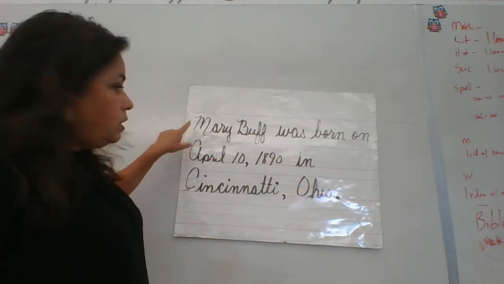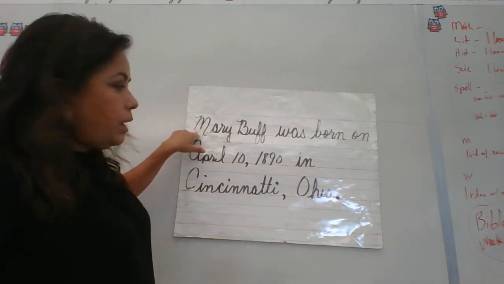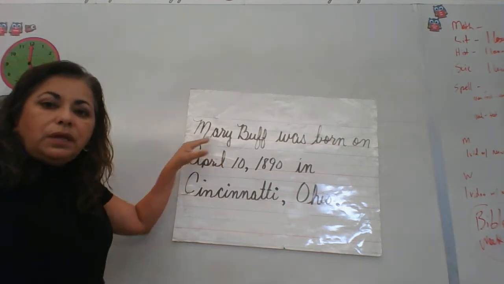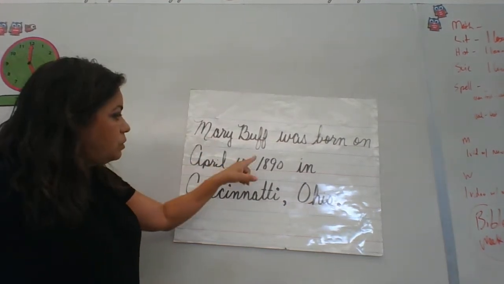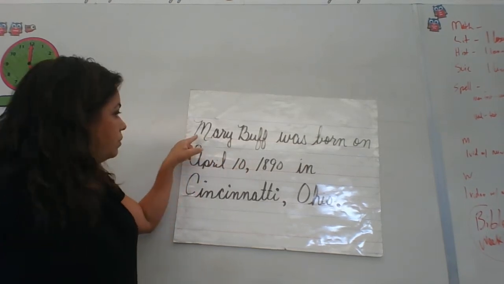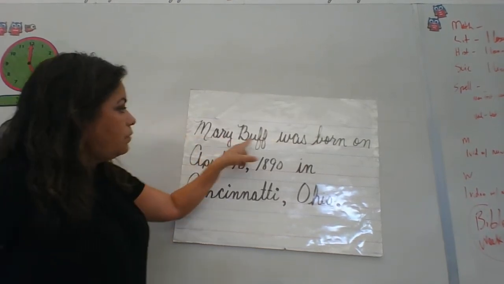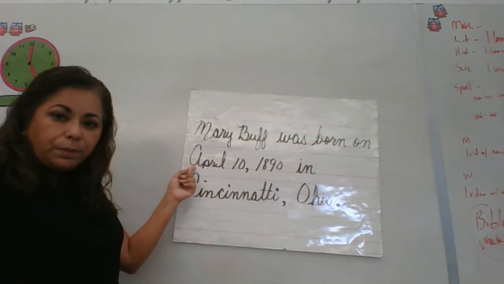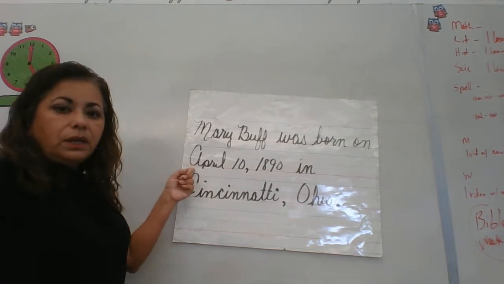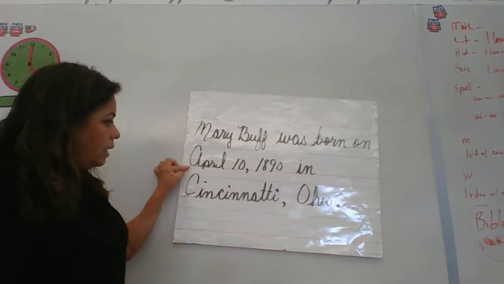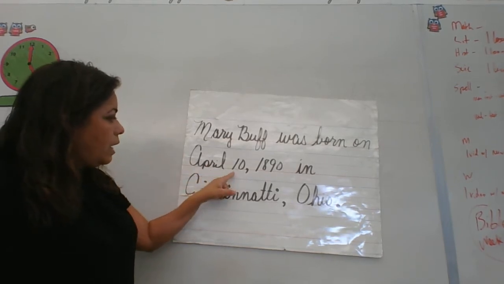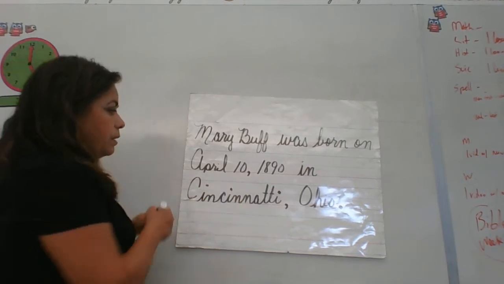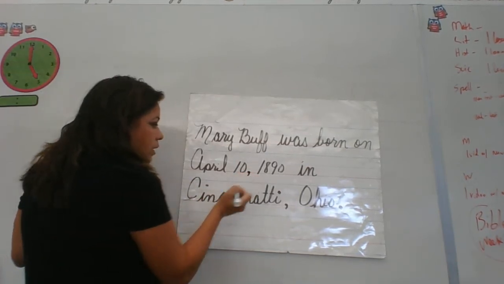Every time you start a new sentence, it's always uppercase, always uppercase. In this case, we start with someone's name, Mary. People's names always start with uppercase. So if Mary's name was not in the beginning, it would still be uppercase. Her last name is uppercase. Mary Buff was born on, the months of the year are always uppercase. Okay, in Spanish they're not, but in English they're always uppercase. So we have an uppercase A. She was born on April 10. Notice we have a comma. A comma is like a period. It's a little dot with a little tail. It's very small.